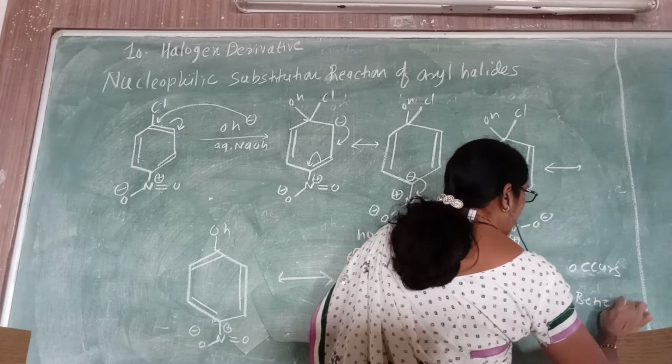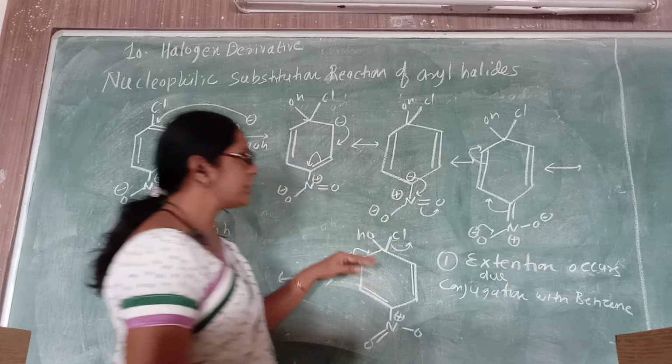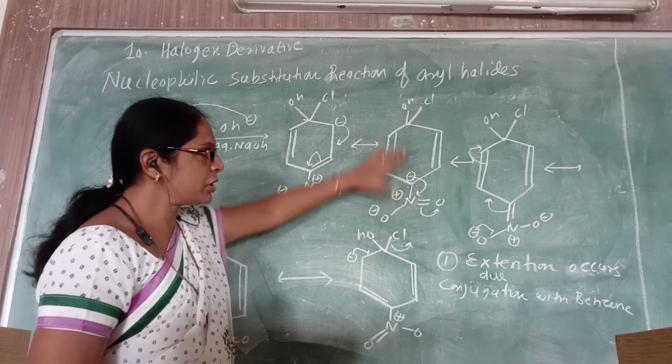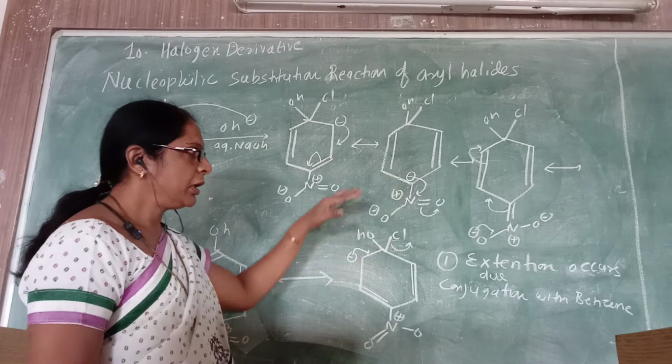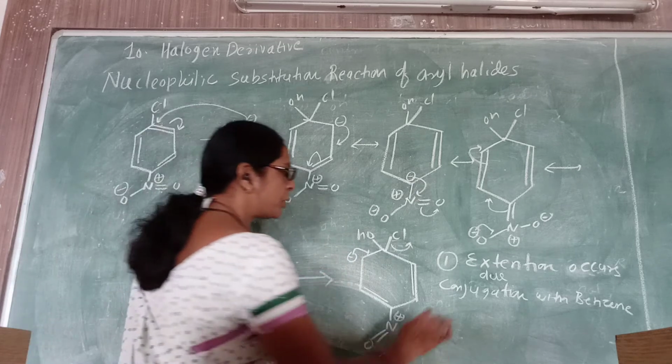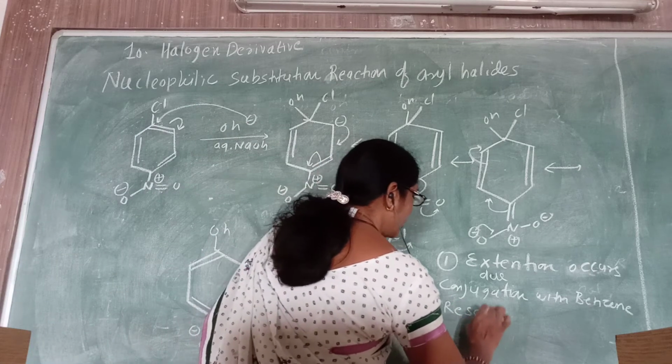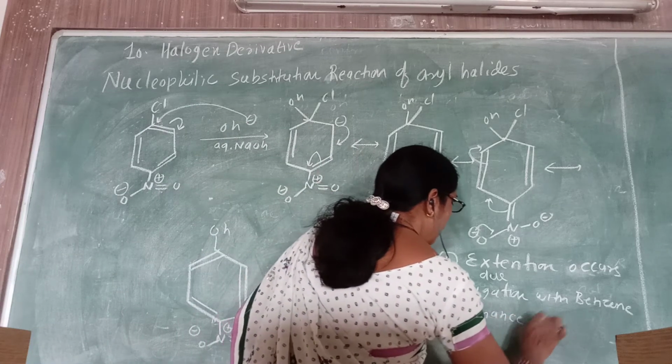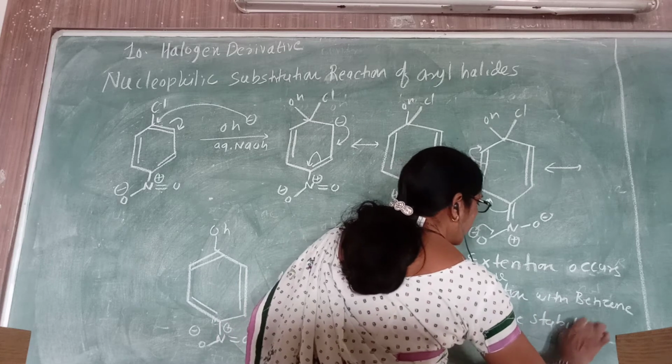As the nitro group shows a conjugation with the benzene ring, this extension of the double bond can increase and therefore resonance stabilization is possible. So resonance stabilization is possible.